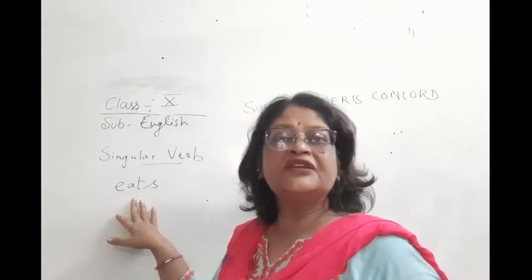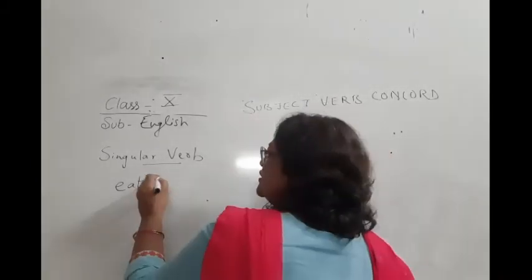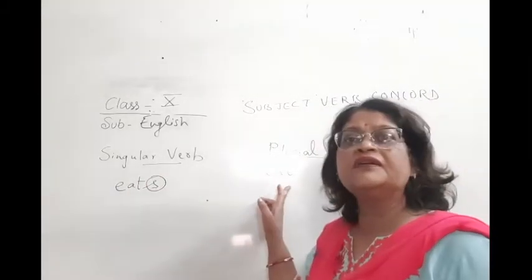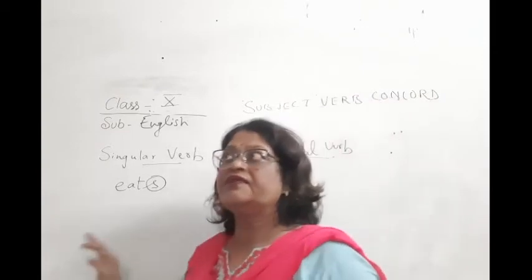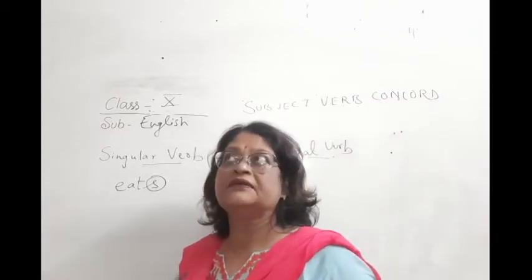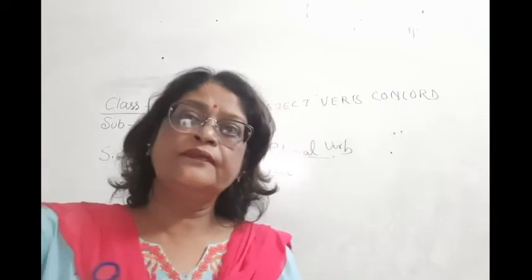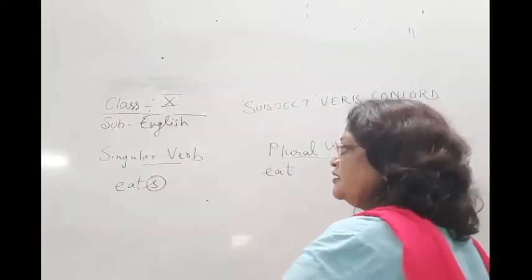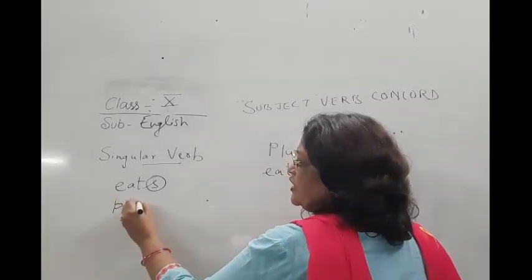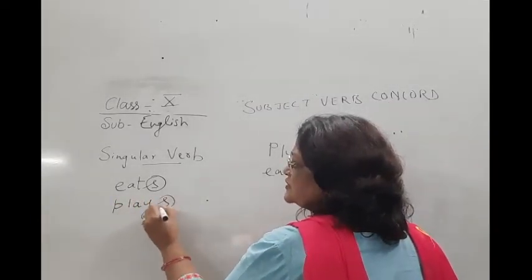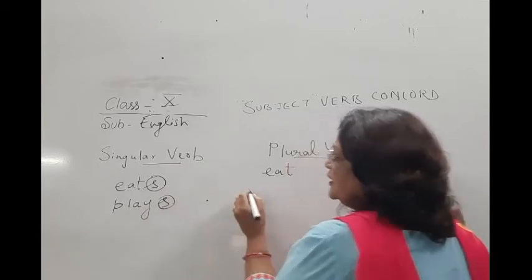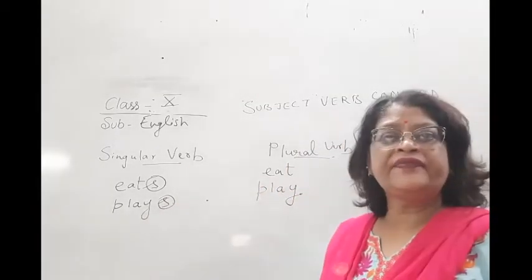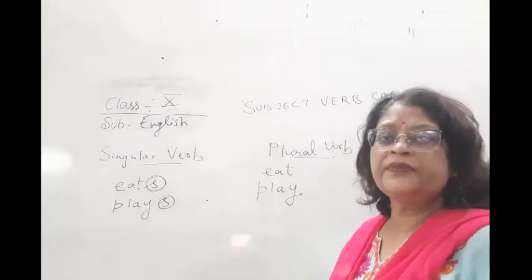To make it singular, I have put s here, and in the plural verb we will not put es. Suppose play. We have to put s with the verb to make it singular, and we will not use s or es, and then it will be a plural verb.